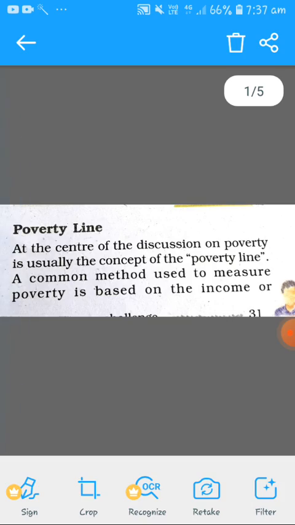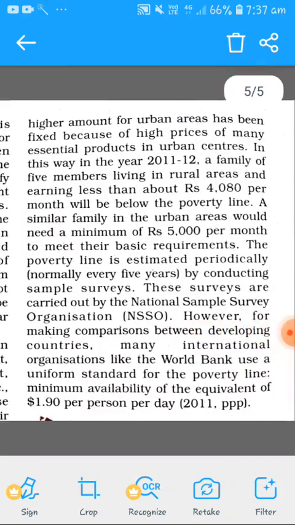In our country, who calculates and estimates the poverty line, we have seen.